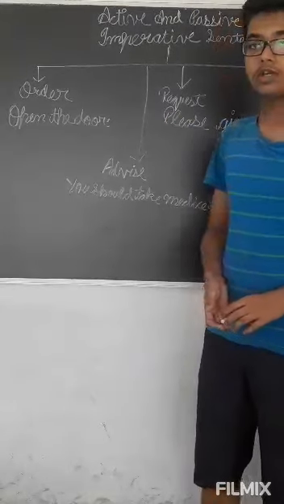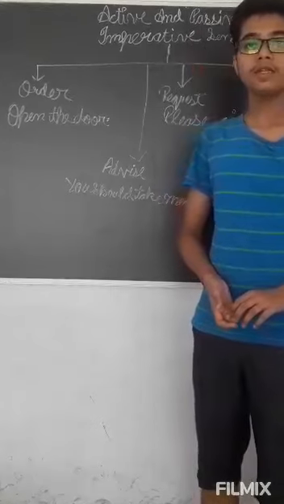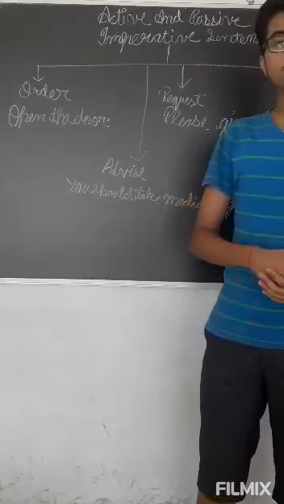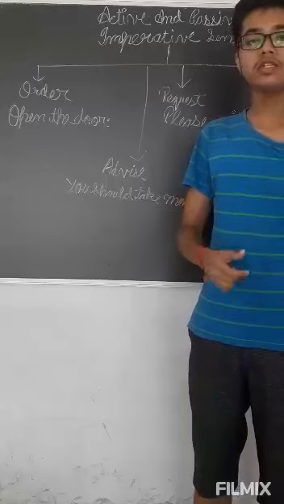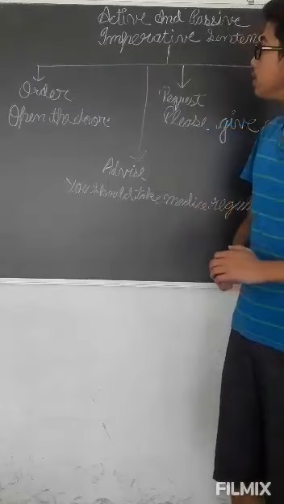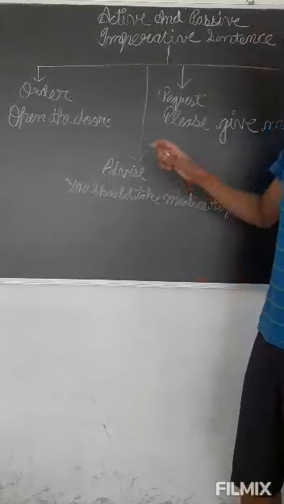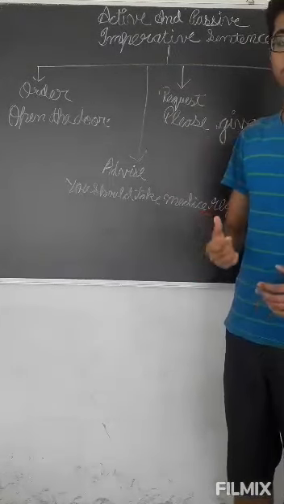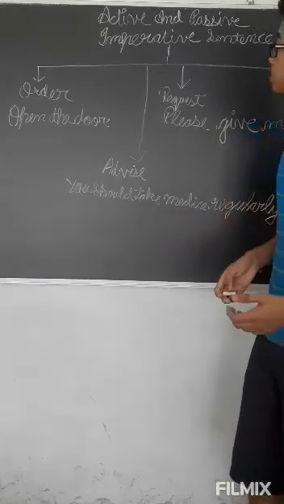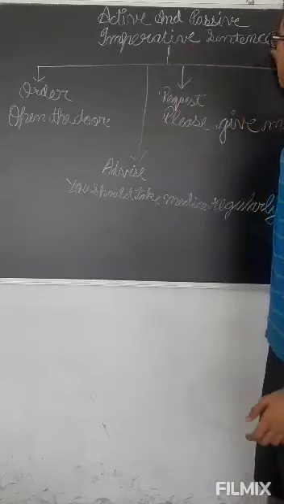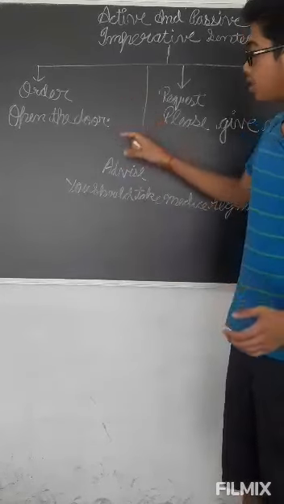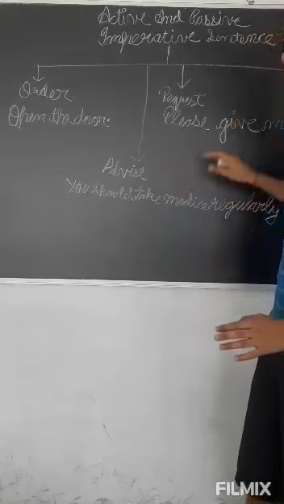So now we have completed our present, past and future tenses, how to convert the active voice of present, past and future tenses into the passive voice. Today we will study what are imperative sentences and how to convert the active voice of imperative sentences into the passive voice. Imperative sentences are sentences which give an order, or advice, or request.